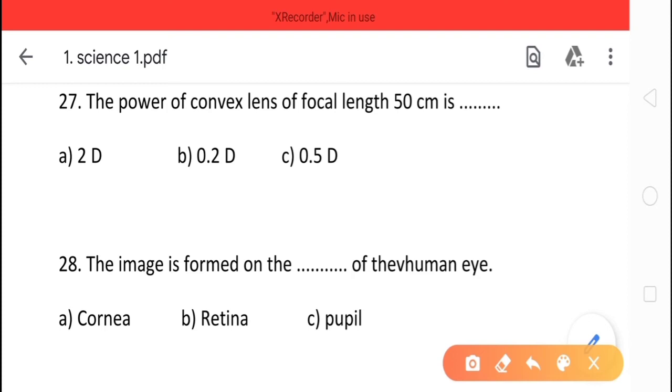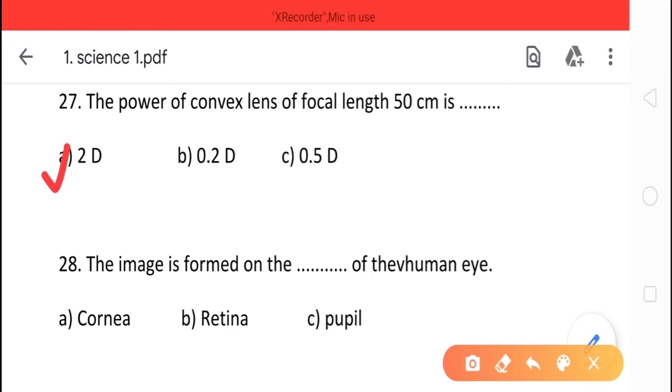Twenty-seventh question is, the power of convex lens of focal length 50 centimeter is dash. The options are 2D, 0.2D, 0.5D, and the correct option is option number A, 2D.